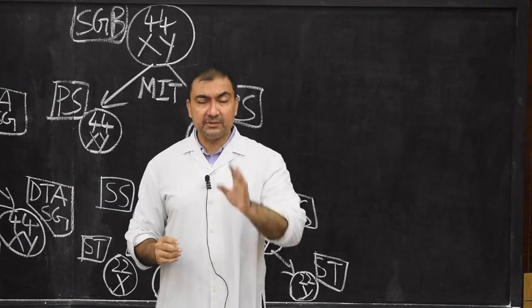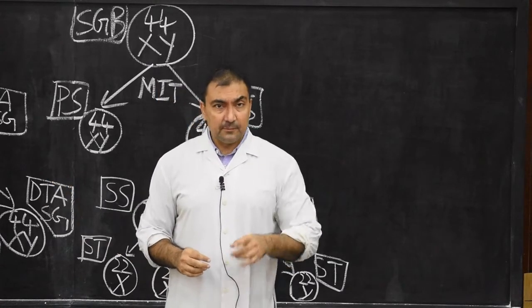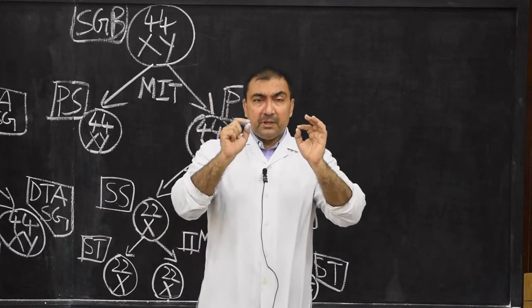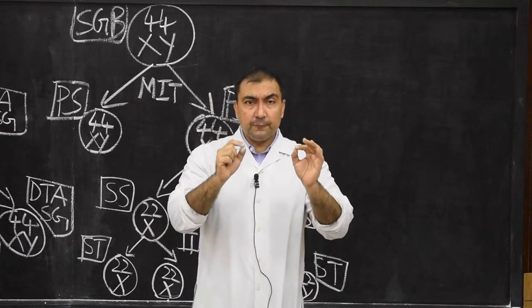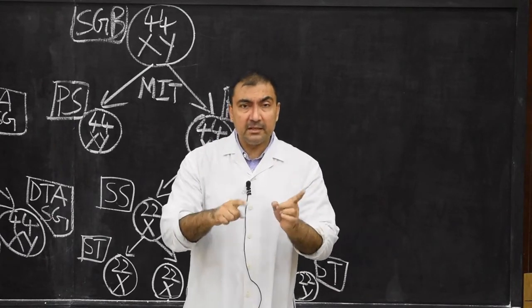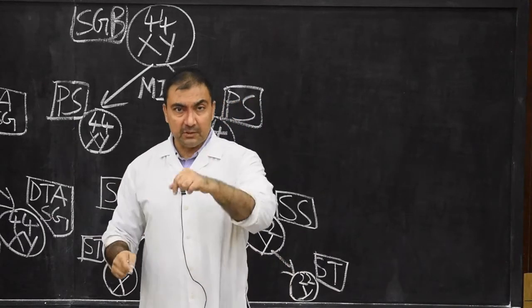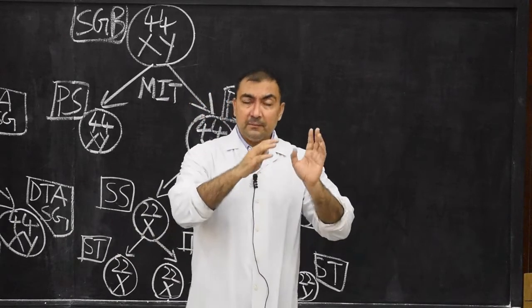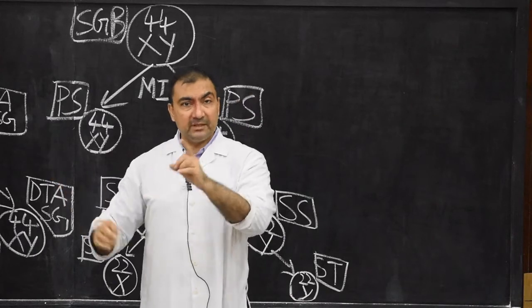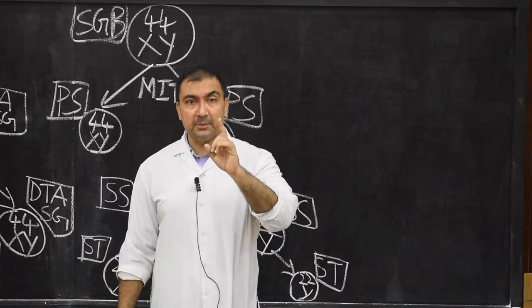This process is called spermiogenesis. Please note down, spermiogenesis is the morphological transformation of spermatid into spermatozoon, or spermatids into spermatozoa.